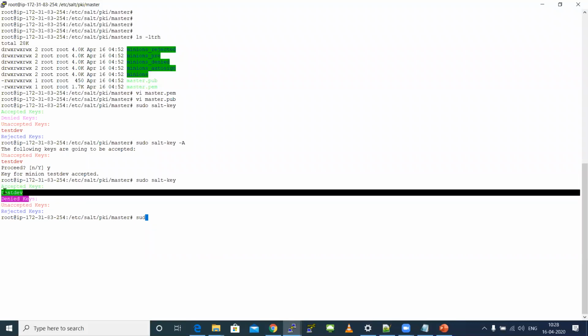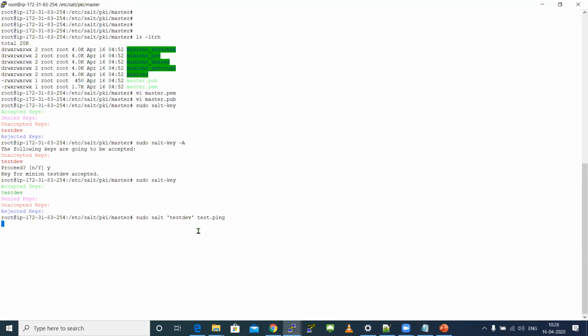But if I try to command from my second master, he will not be able to command. See, the simple test ping function I'm using. This I'm typing from my second master, but he will not be able to command. Can you tell me why he's not able to command? Because the first master is still alive. Master one is still alive.